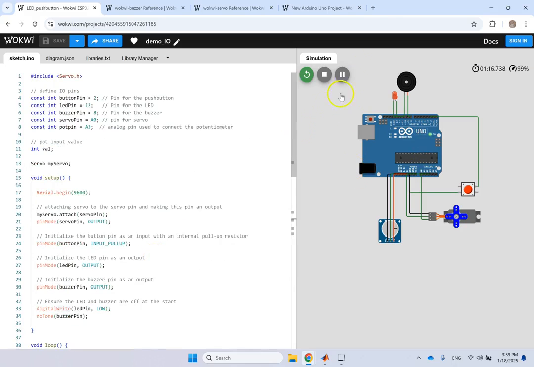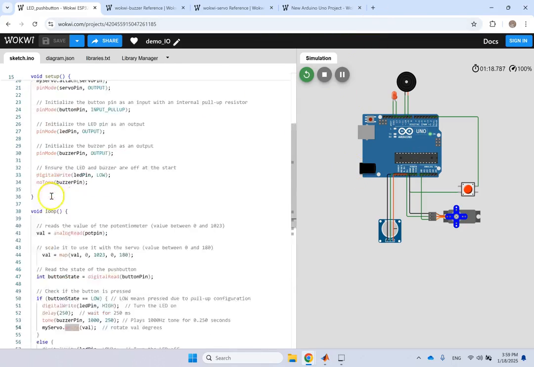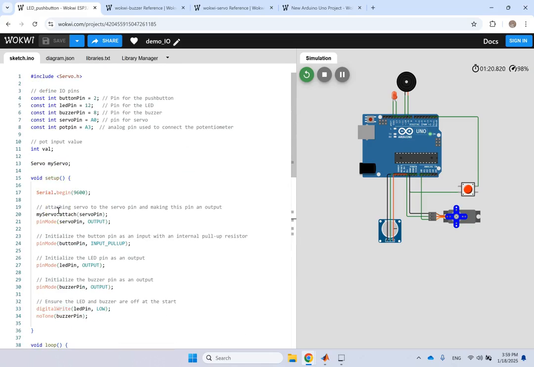And this can help you too if you are making this code and you didn't write it yourself, you use ChatGPT to write it for you, it's fine. To make sure that your ChatGPT written code or any other AI code is actually working, before you connect it to any physical hardware, go ahead and do a simulation here and make sure that it is actually functional before you physically wire them together.